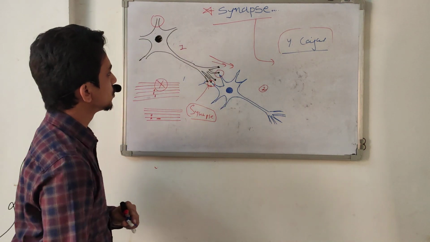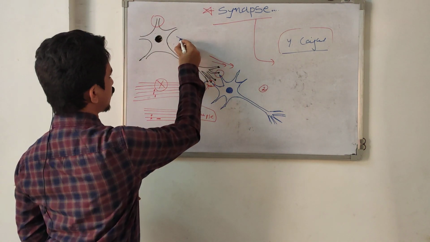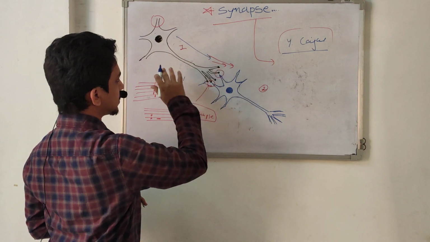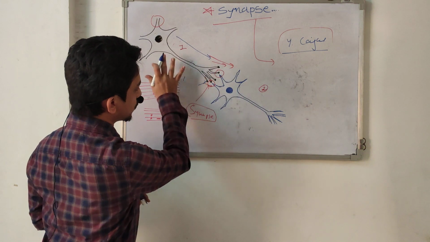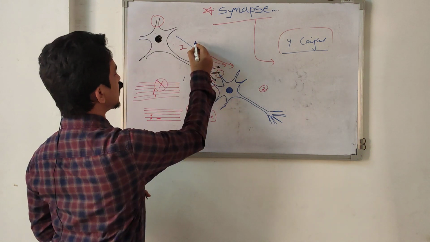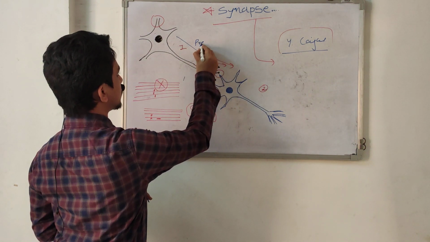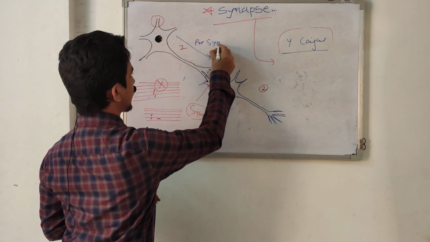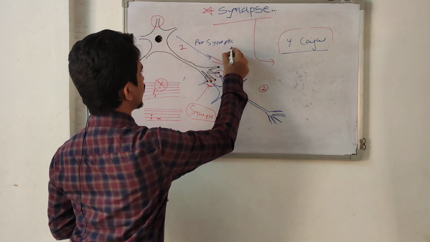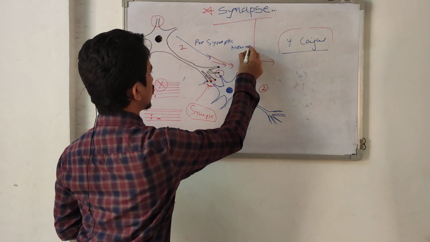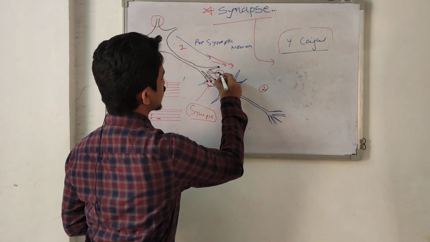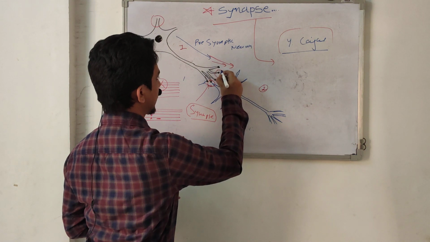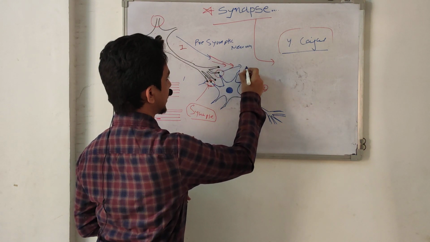The first neuron transmits information toward the second neuron, toward the synapse. This is called the presynaptic neuron. The gap between two neurons, this microscopic gap, is called the synapse or synaptic cleft.